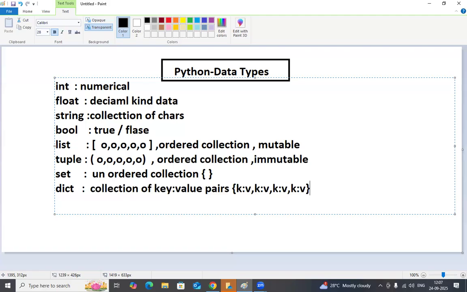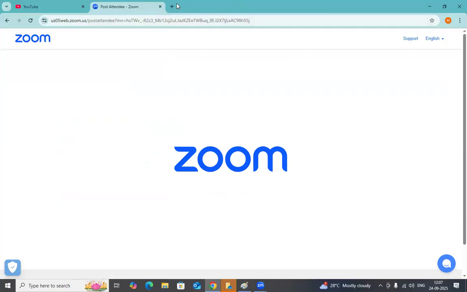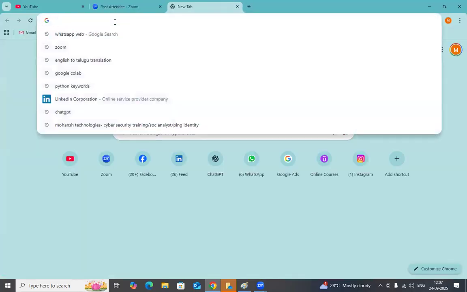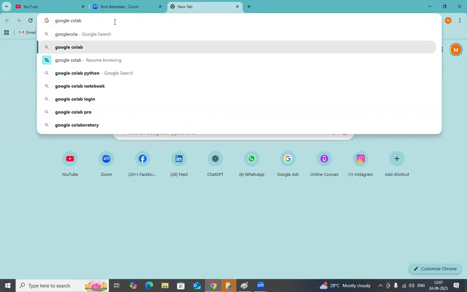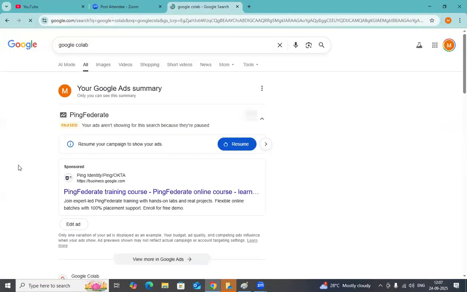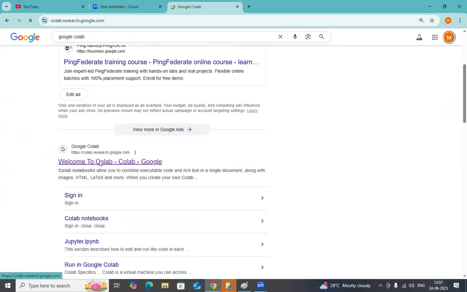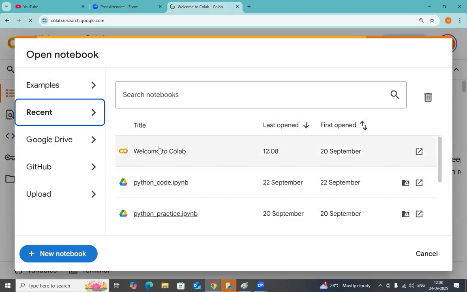So let's see programmatically how these data types work with Google Collaboratory. Let me open Google Collaboratory immediately. We already know Google Colab is a famous tool for writing Python. You can do executions very simply in Google Collaboratory. Let me open a new collaboratory, Python practice. Okay, let me go with the Python code.